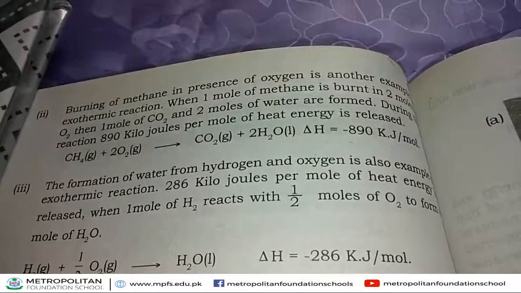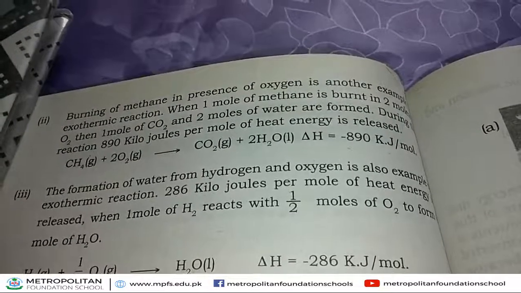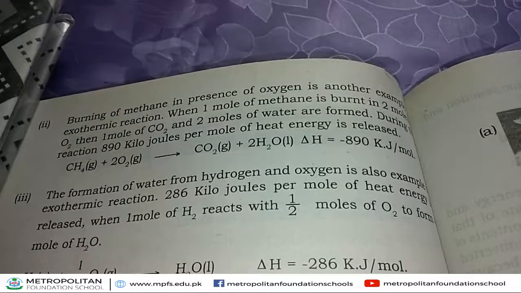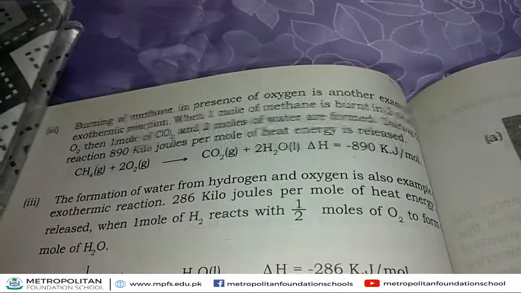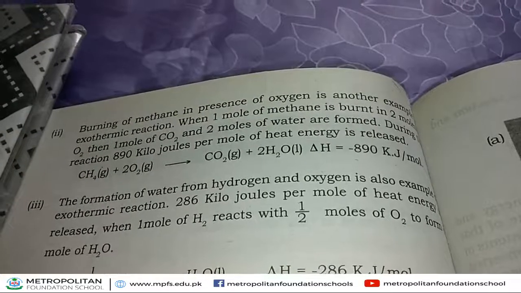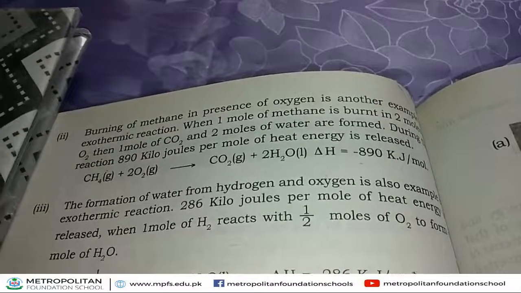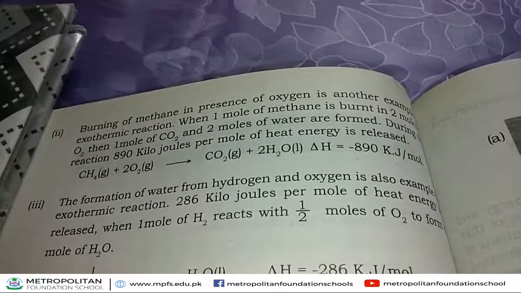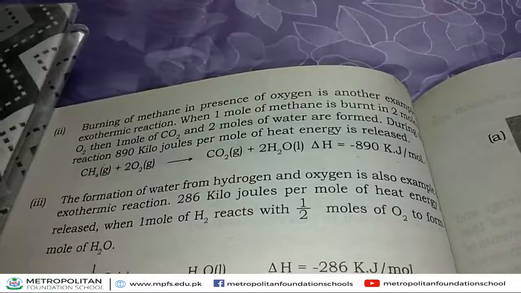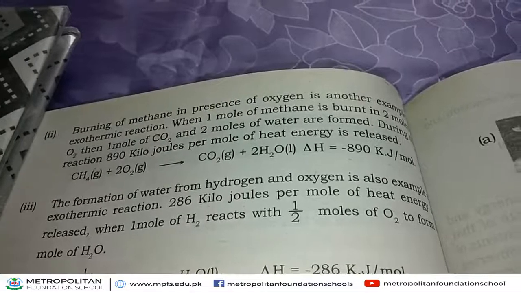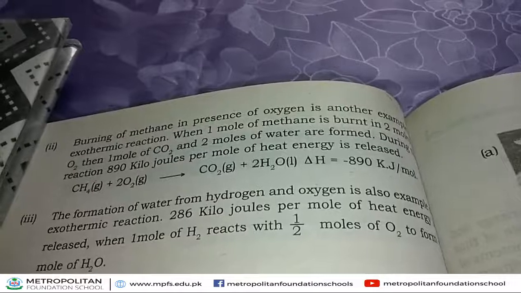The second example of exothermic reaction is the burning of methane. When we burn methane in the presence of oxygen, then 1 mole of carbon dioxide and 2 moles of water are produced. CH4 is the formula of methane. O2 is the formula of oxygen. CO2 is the formula of carbon dioxide. And H2O is the formula of water.